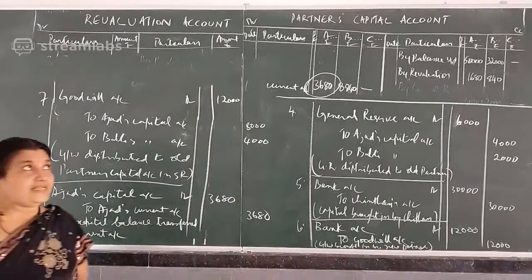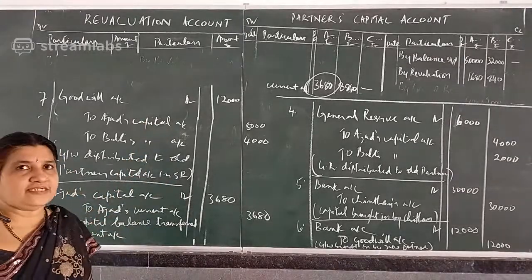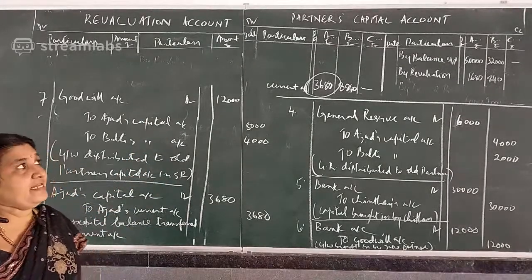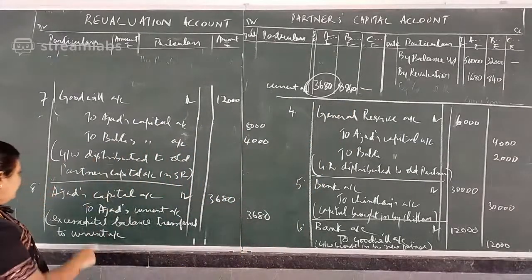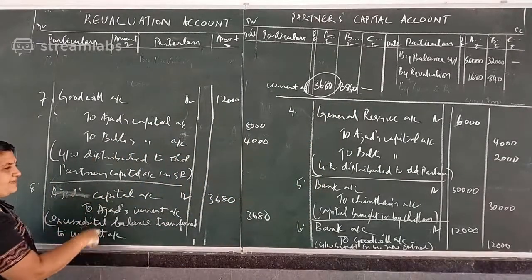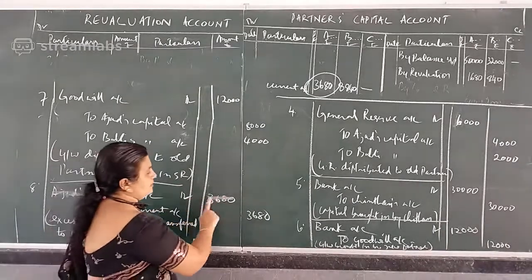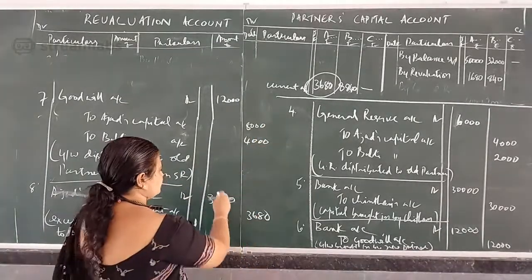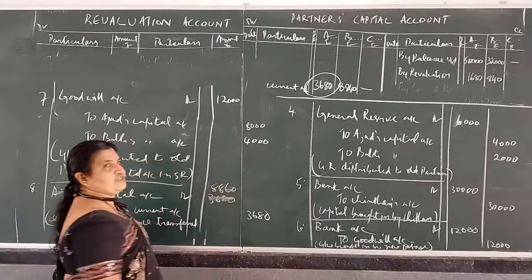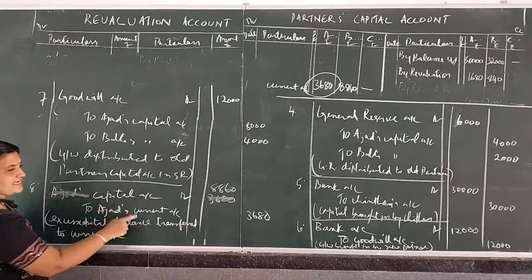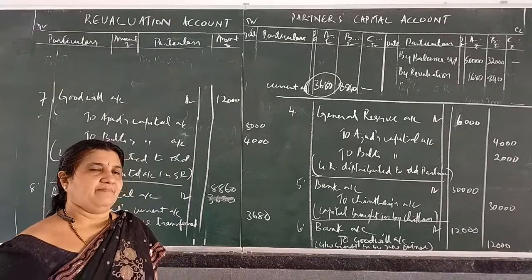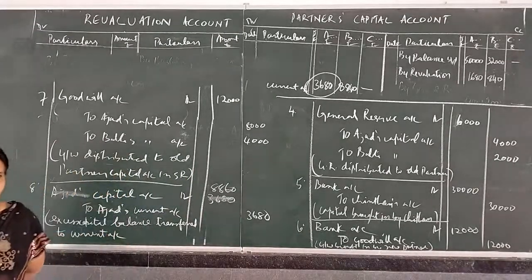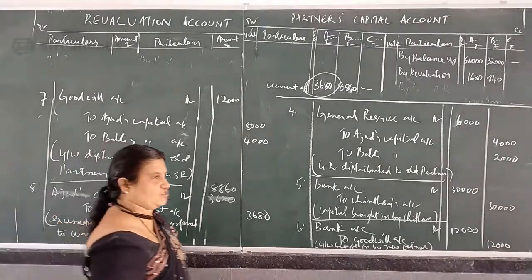Okay. One more entry similarly, the other partner also, that is Bubbly's excess capital, Bubbly's capital to Bubbly's current account. Next entry, Bubbly's capital account debtor 8,860 to Bubbly's current account 8,860. Bubbly's excess capital balance transferred to current account. So these are the journal entries.